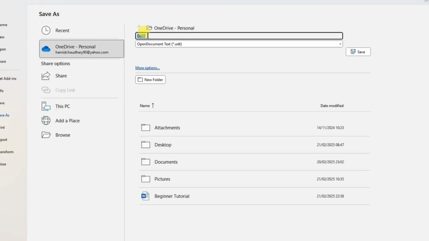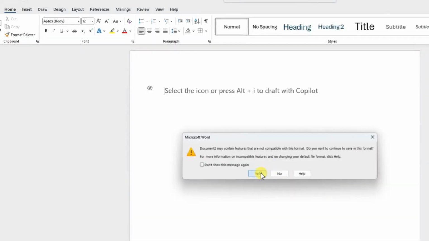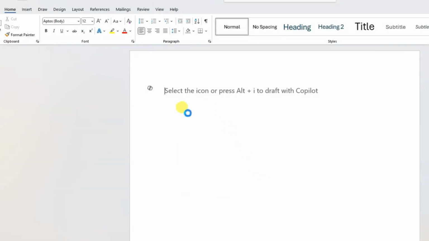So I will keep its name beginner tutorial 1 and save. Now it will save that document in OneDrive so I can access it from any device.